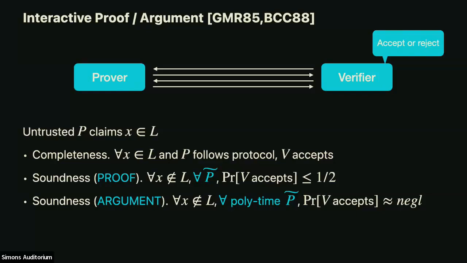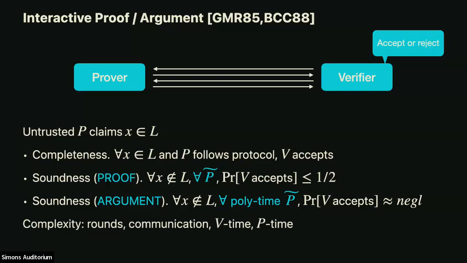For an argument, the soundness is relaxed to only hold against polynomial time cheating provers. They're uniform, not uniform. That won't be so important in the talk today. And we can also use parallel repetition. But anyway, the probability that the verifier accepts should be negligible, no matter what polynomial time strategy a cheating prover tries to follow. And there are various complexity measures that we're interested in with these protocols.